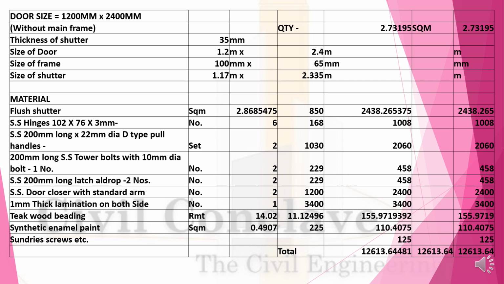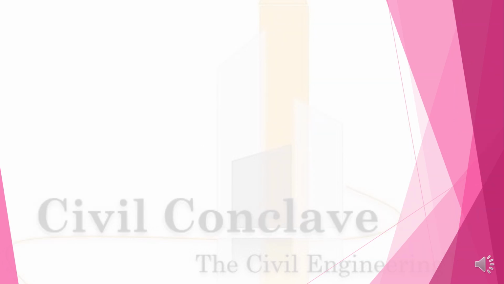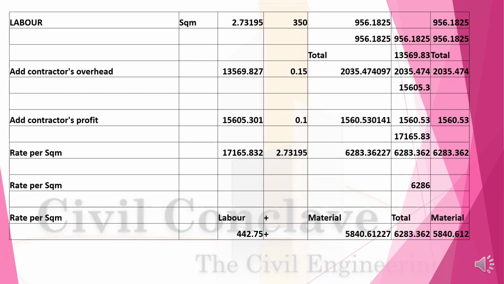Lamination 3400. Teakwood beading will cost you 155 rupees. Enamel paint will cost you 110 rupees. Sundry screws, everything, 125. The total cost is 12,613. This is for 2.86 square meter. Labor will cost you 956. So labor plus material will be 13,569. Contractor overhead 2035. Contractor profit 1560.